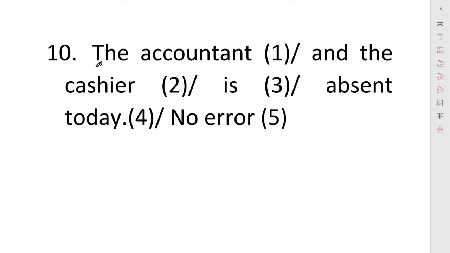Here we have two "the"s, the accountant and the cashier. If there are two "the"s, then there are also two people. The accountant and the cashier are two different people. So here we will use "are" instead of "is."